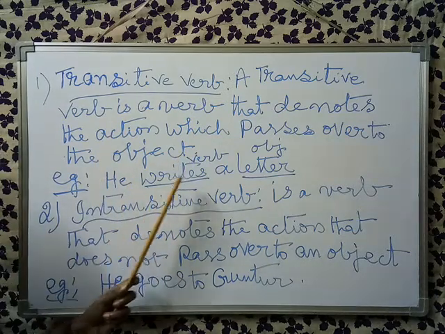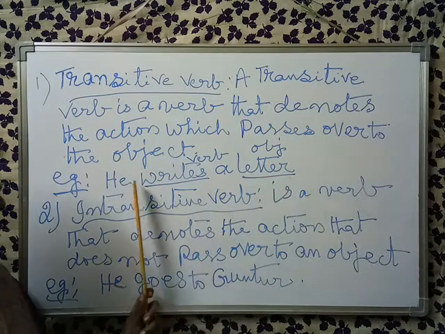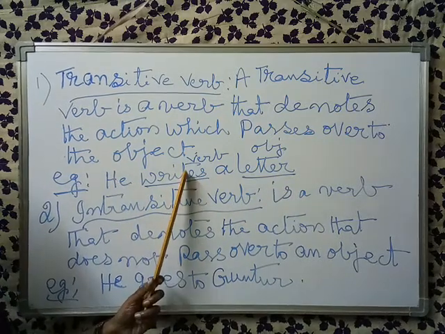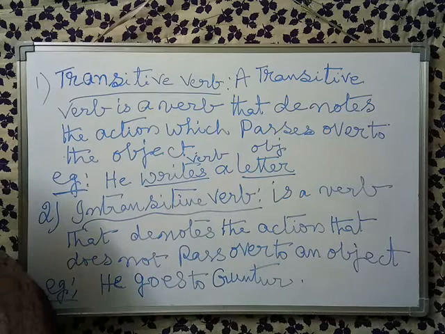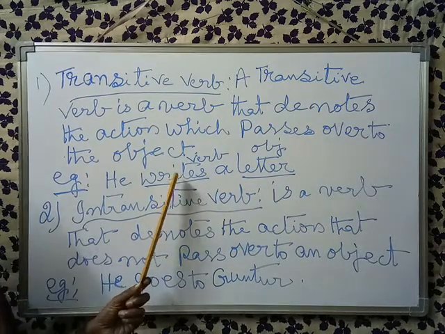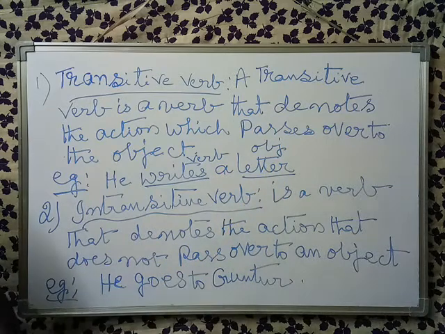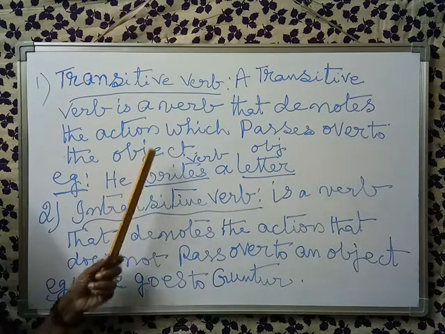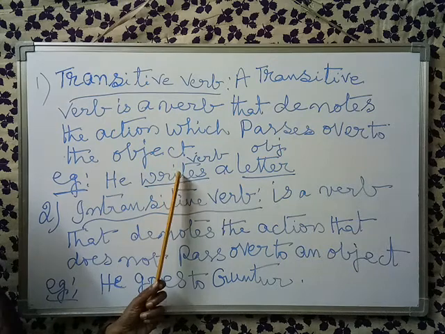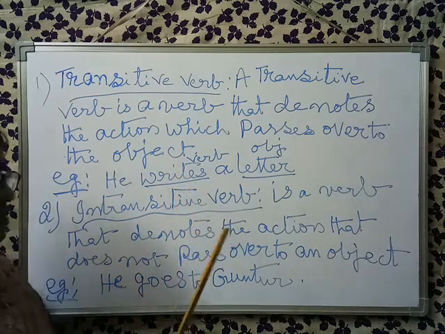For example, he writes a letter. Here, he is the subject, writes is the verb and letter is the object. So this action is being passed to the object. That is why this writes is called a transitive verb.